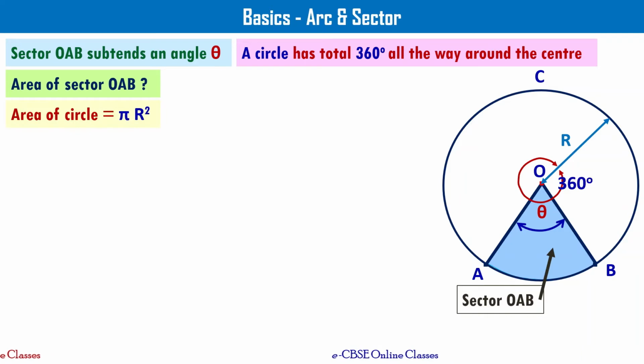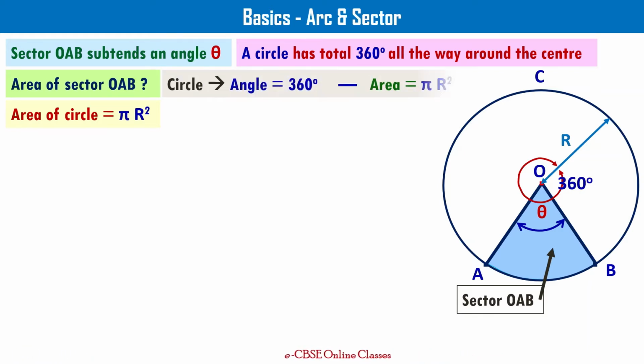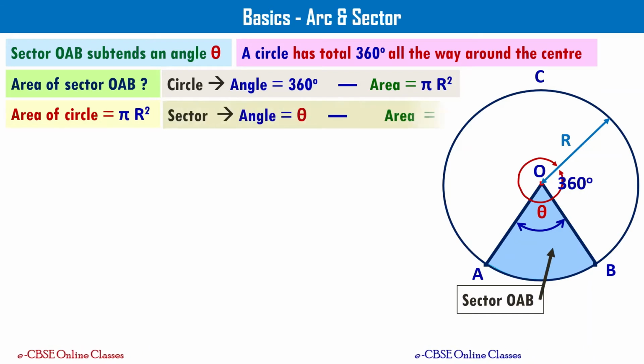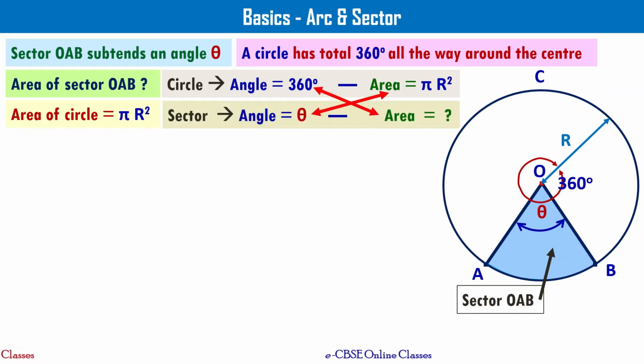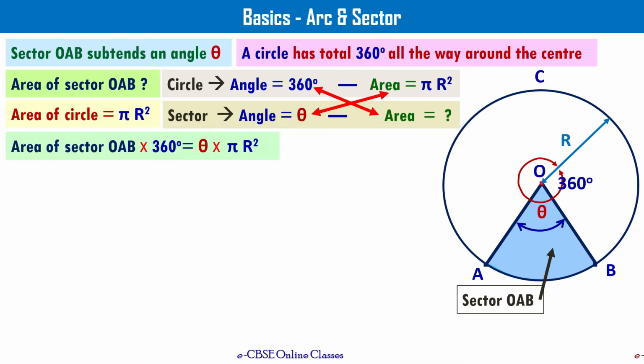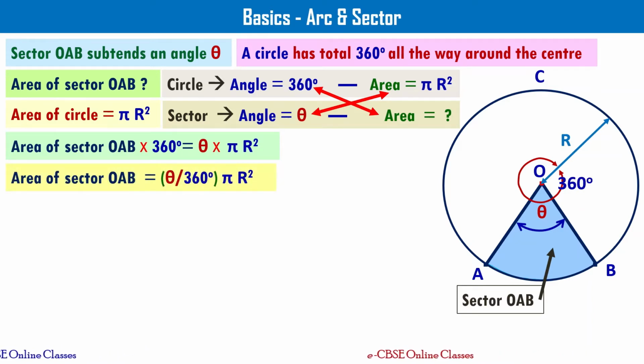And we know area of circle is pi r square. Now what I'm saying is a circle which makes 360 degrees angle all the way around is covering an area of pi r square. Let me write that. Now if I have a sector which subtends an angle theta, what would be its area? Let me write that now. If I take cross multiplication, I get area of sector OAB times 360 degrees equal to theta times pi r square, right? Rearrange it such that you get area of sector as theta divided by 360 degrees times pi r square. Please take a note of this formula.